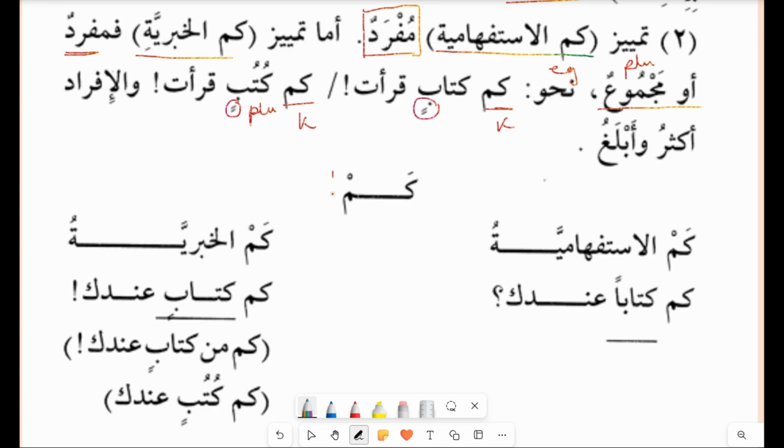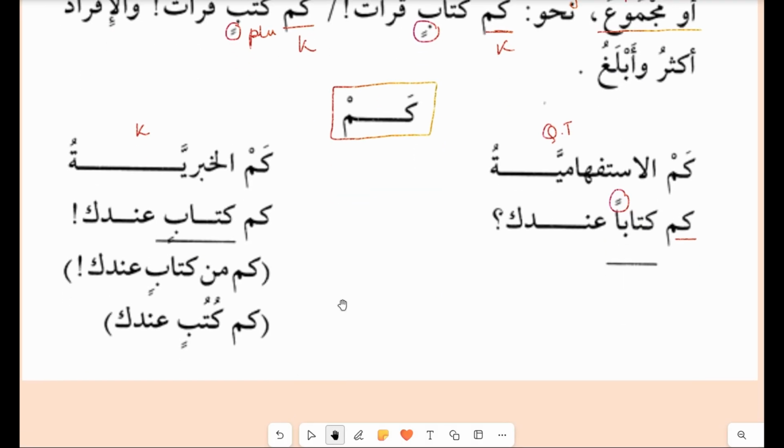So now here you will see two types of kam. First is the questioning tool and the other one is the khabariya. So here as an example, if you come across the noun which is singular and mansub, know that it is istifham. Now we'll see this, we have three points for kam khabariya. If you learn this, you will understand the rules easily. When you see kam and after kam, if the noun comes as majroor, know that it is khabariya.